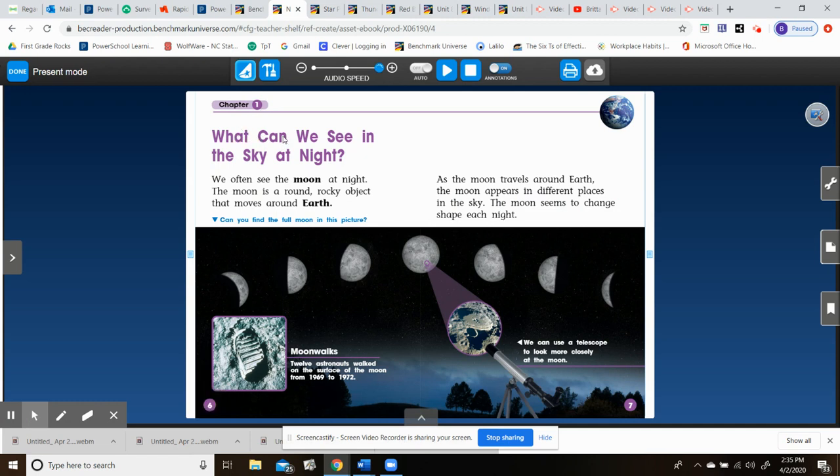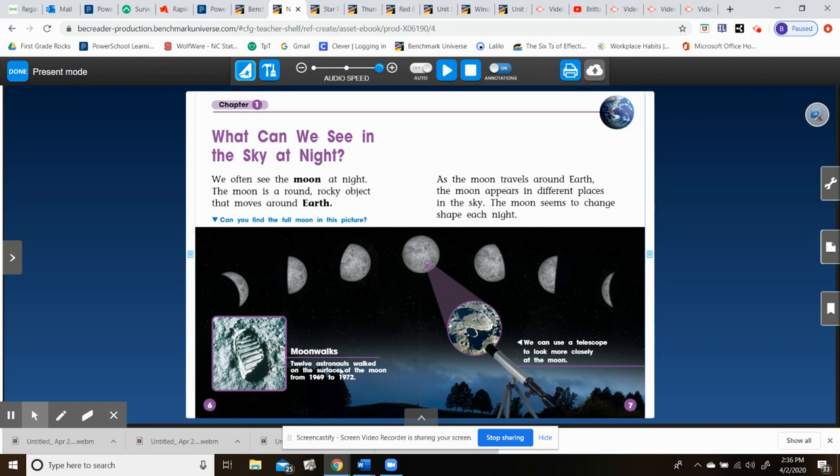Chapter 1. What can we see in the sky at night? We often see the moon at night. The moon is a round, rocky object that moves around Earth. As the moon travels around Earth, the moon appears in different places in the sky. The moon seems to change shape each night.